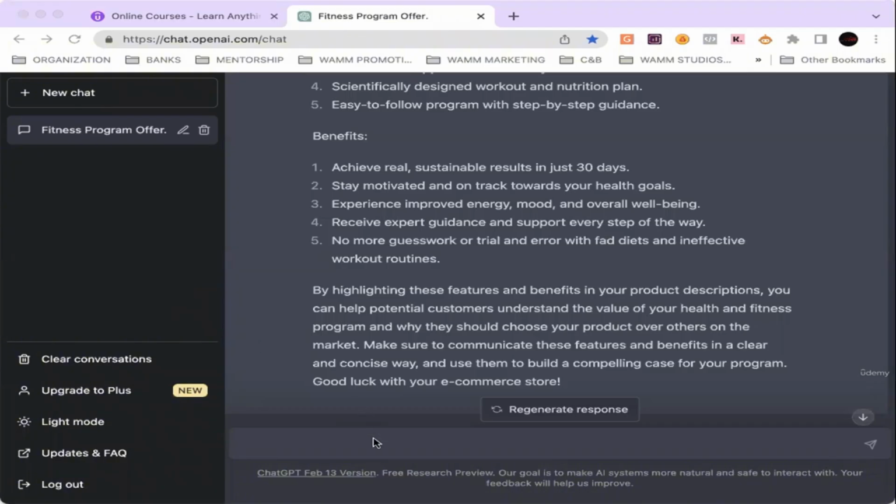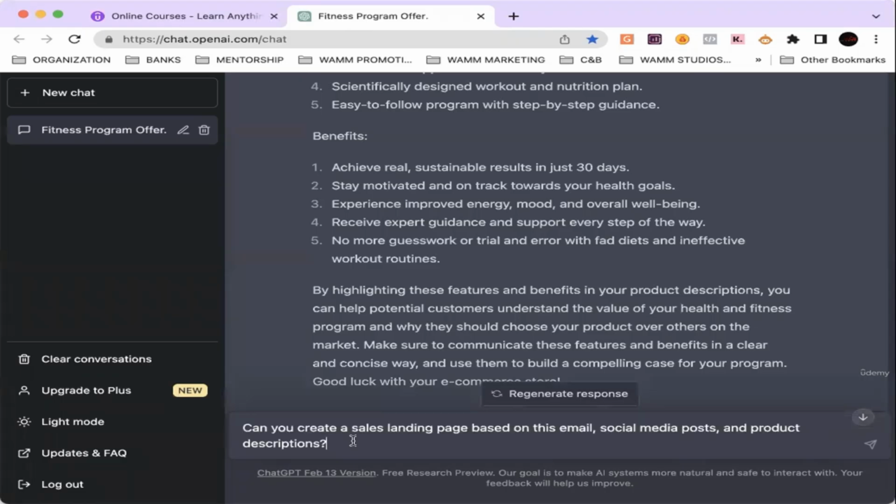All right, guys. So, in the next module, continuing the marketing segment, we're going to talk about marketing copy, right? We're going to show you the power of ChatGPT when it comes to generating content, when it comes to marketing copy. All right, so let's ask it a question. We're still in the same field as the beginning. We're dealing with a health and fitness product. All right, so this is all structured by a health and fitness product. We just chose the industry just so we can show you examples.